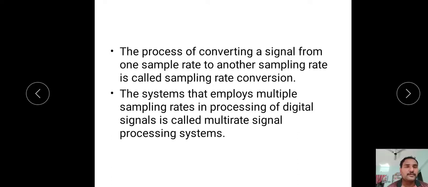The entire concept of multi-rate signal processing is applicable whenever the system requires multiple sampling rates. To get multiple sampling rates, we have a converter called a sampling rate converter which will convert the signal sampling rate from one value to another value within the system, not outside the system. A multi-rate signal processing system means a system which has multiple sampling rates at multiple positions of a given system, where sampling rate conversion is the main important parameter.